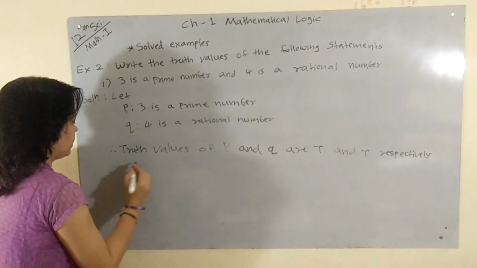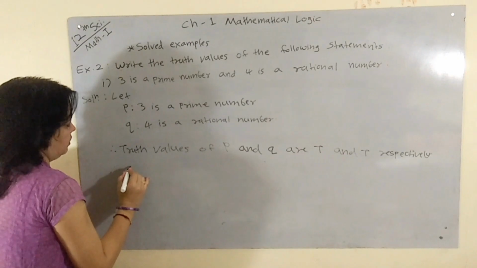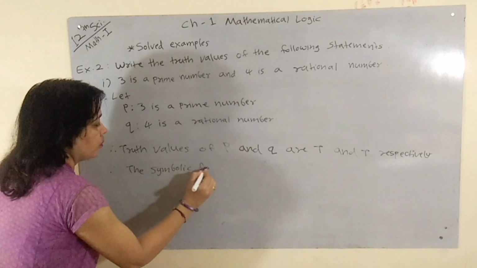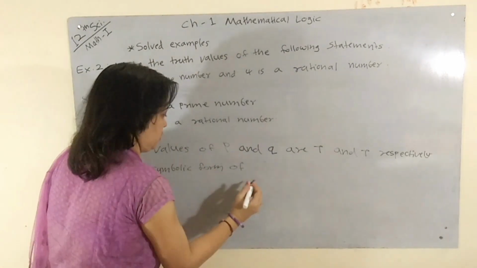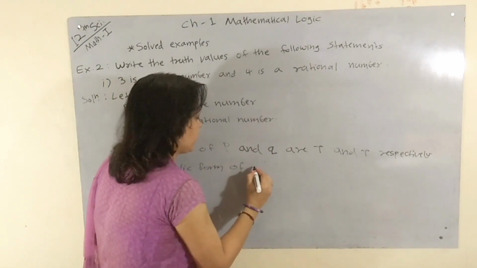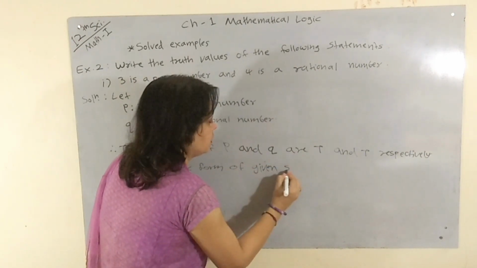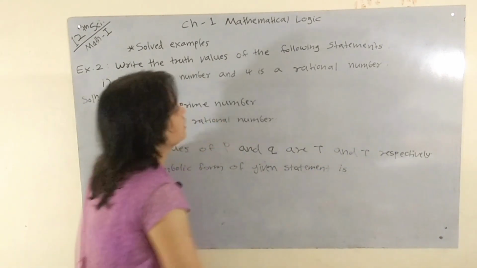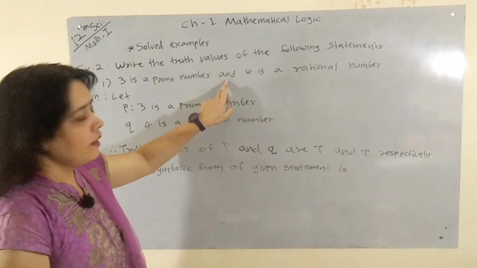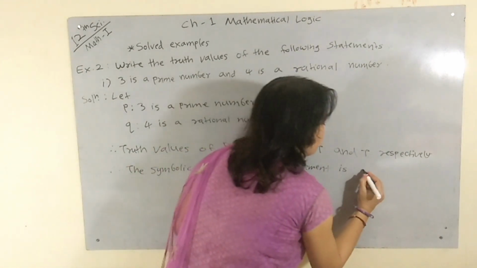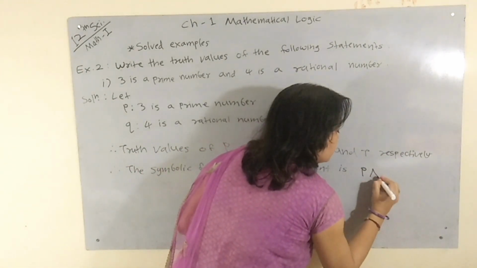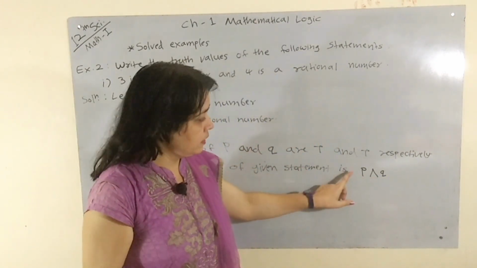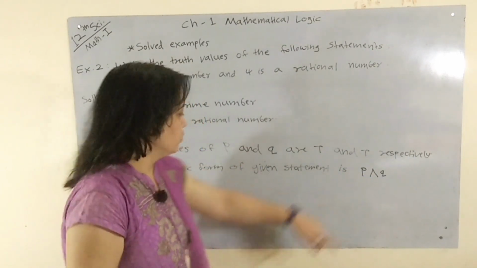Therefore the symbolic form of the given statement: here two statements are connected by "and", therefore its symbolic form is P and Q. And we know that if P and Q both are true, then its truth value is also true.